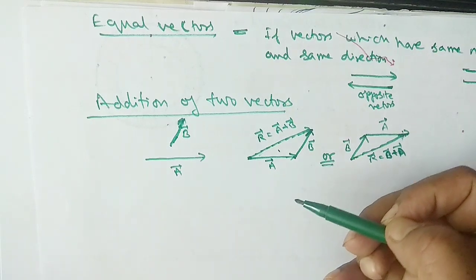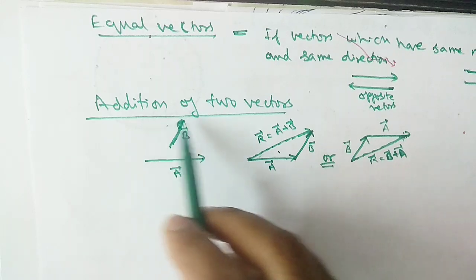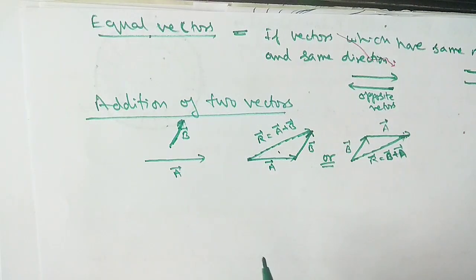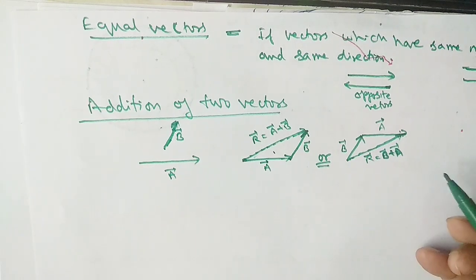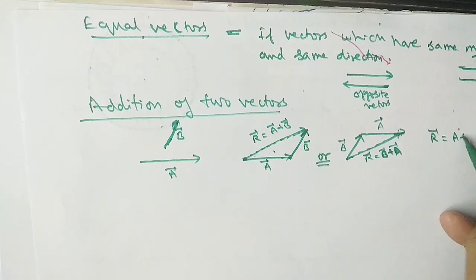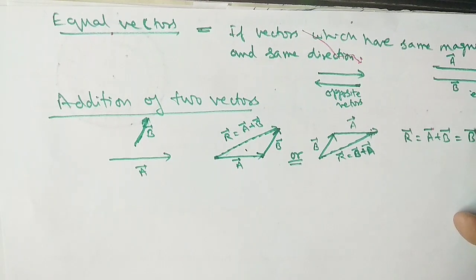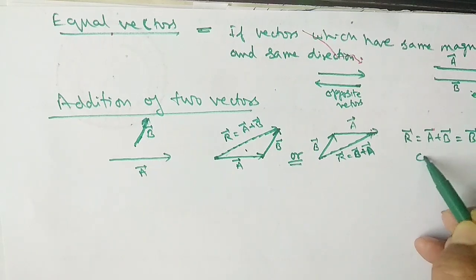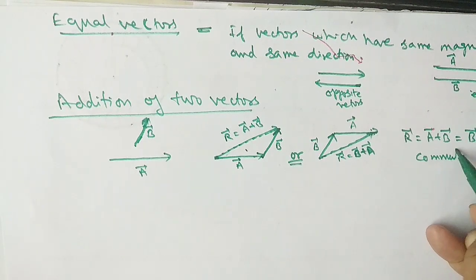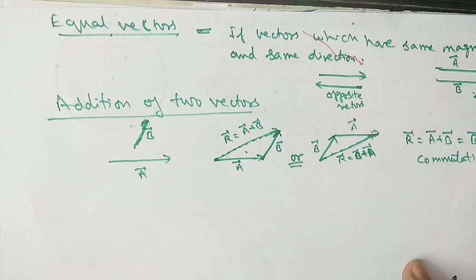So this is the addition of two vectors, and you can see here the addition of vectors is commutative. So here R is equal to A plus B is equal to B plus A. That is, it is commutative. Addition of two vectors is commutative.